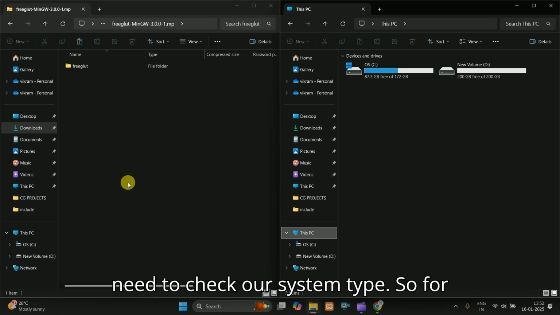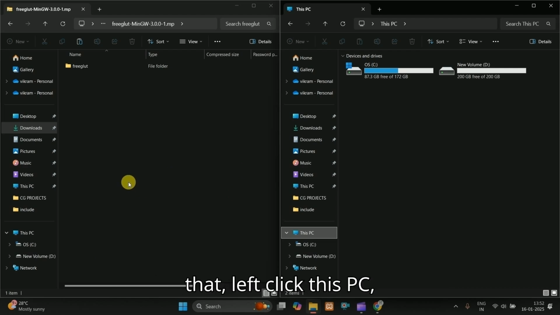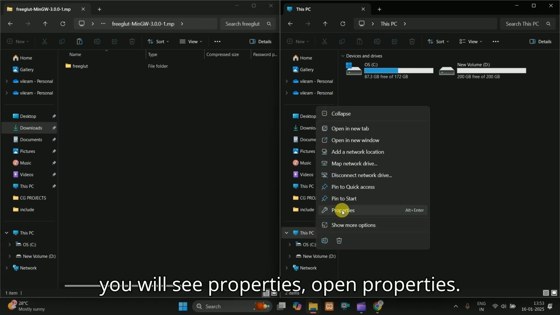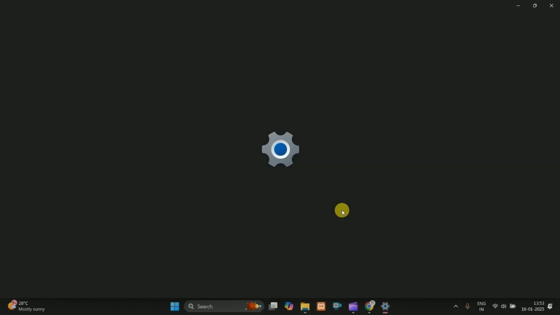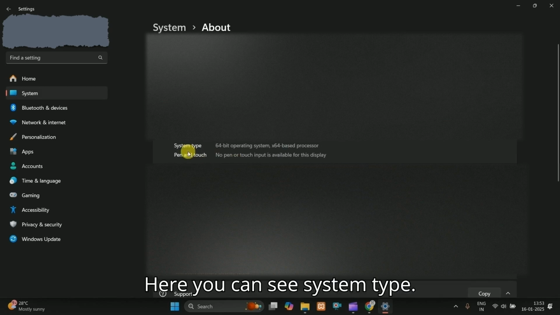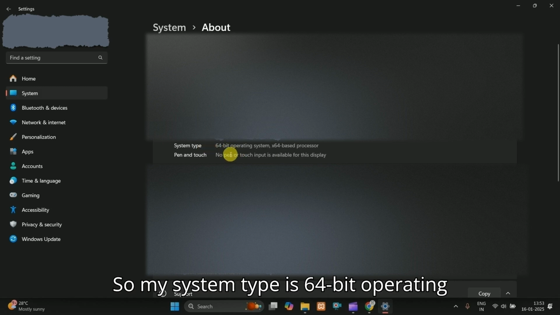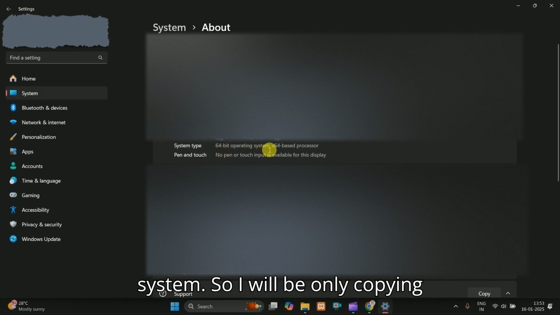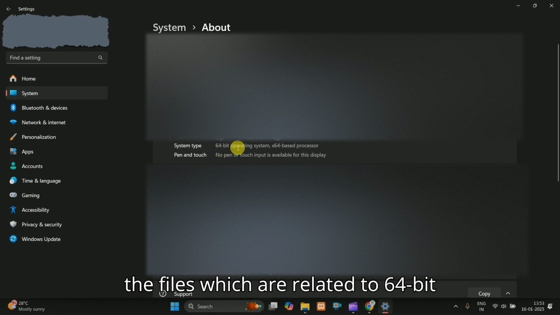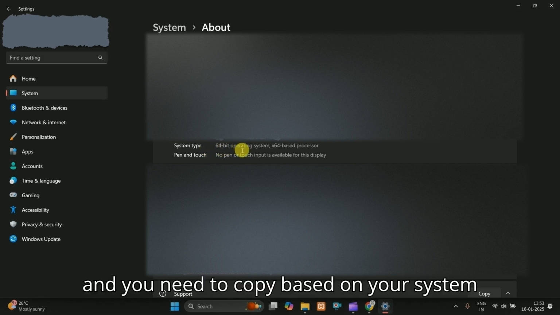Before that, we need to check our system type. So for that, left click this PC. You will see properties, open properties. Here you can see system type. So my system type is 64-bit operating system. So I will be only copying the files which are related to 64-bit. And you need to copy based on your system type.